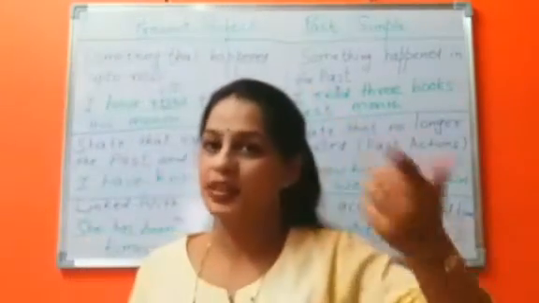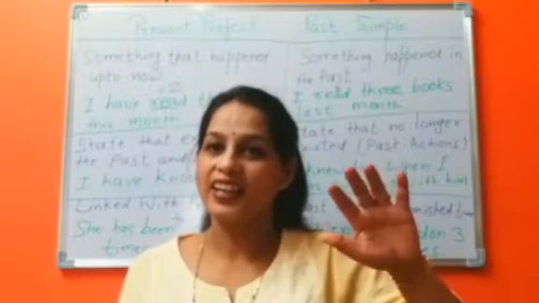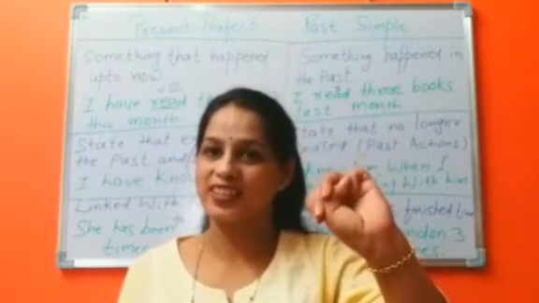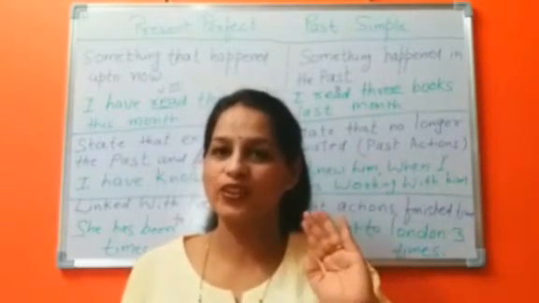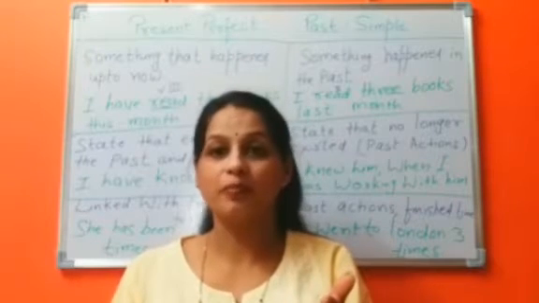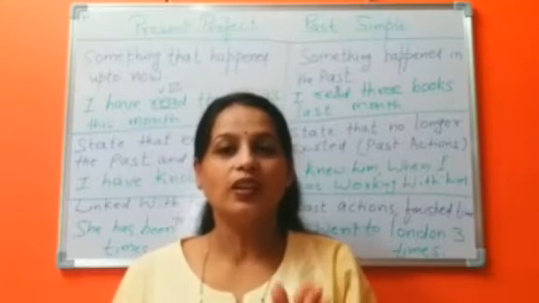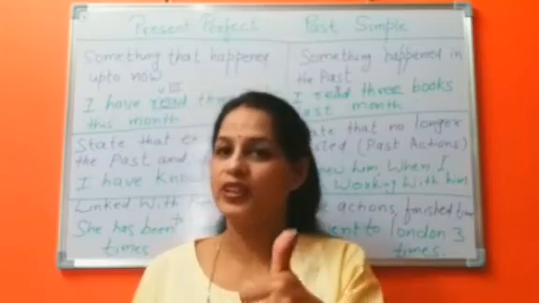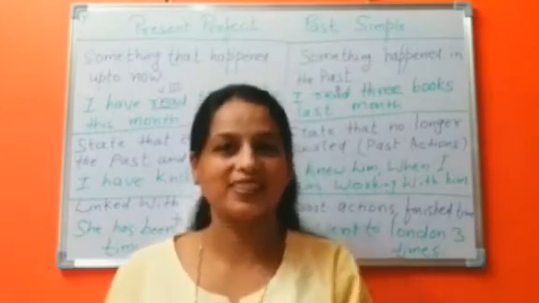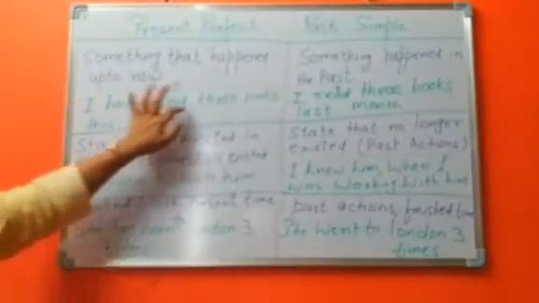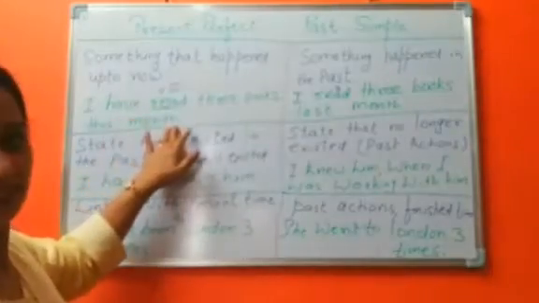When this month started, I read 3 books and this month is still going on. I may read many more books. So this month is going on and we use present perfect tense. I have read 3 books this month.